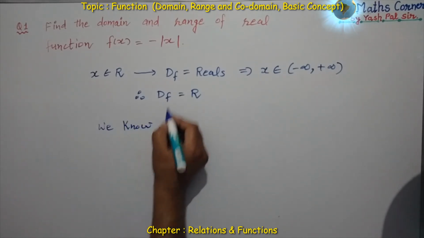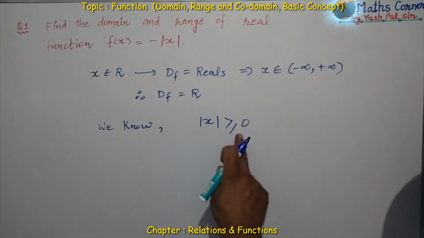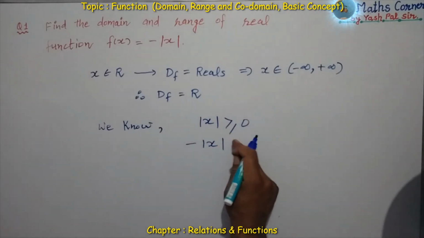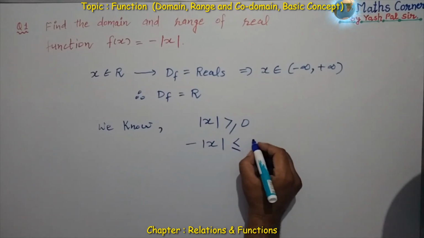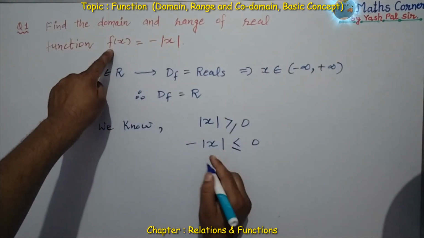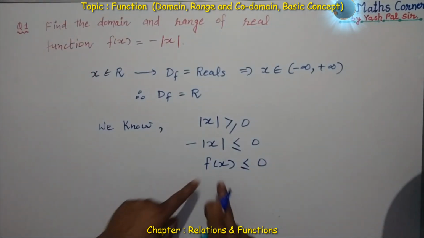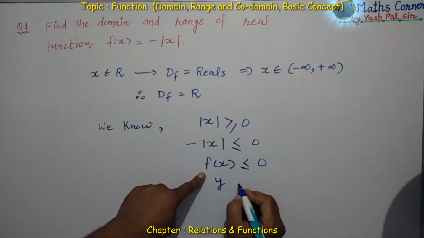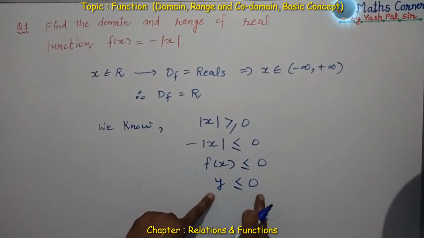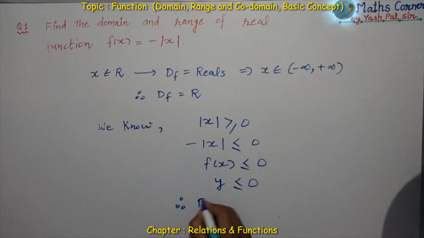Now in order to find the range of the function, first of all, we know that modulus is always greater than or equal to 0. This is always non-negative. So if we insert a negative sign on both sides, then the sign of inequality gets changed. This becomes less than or equal to 0. This whole, it means f of x. So we say here f of x is less than or equal to 0, and the value of f of x is also named as y. y is less than or equal to 0.